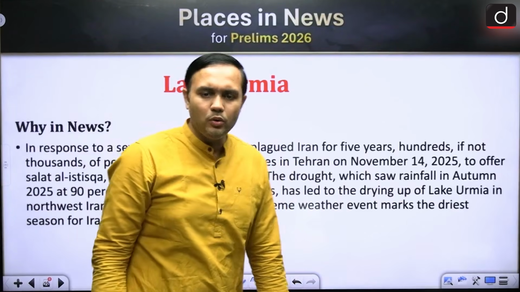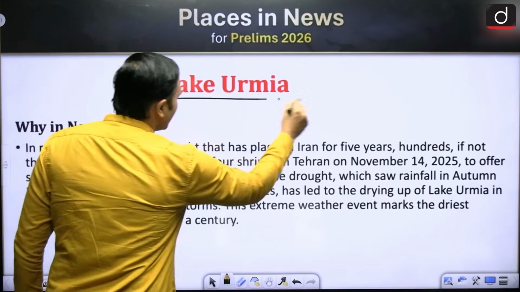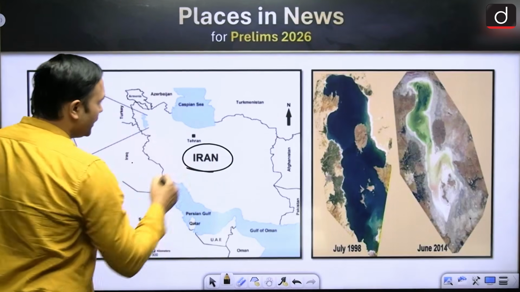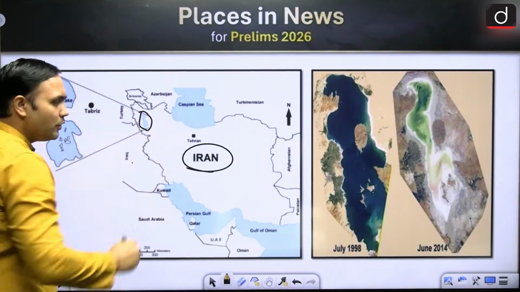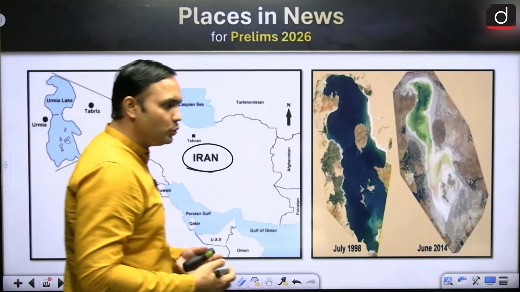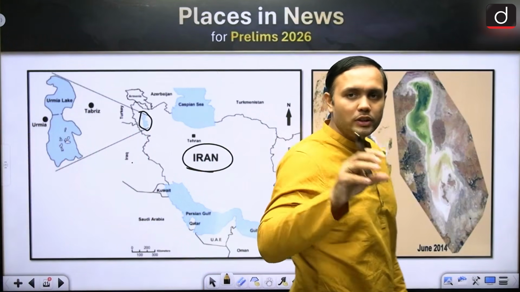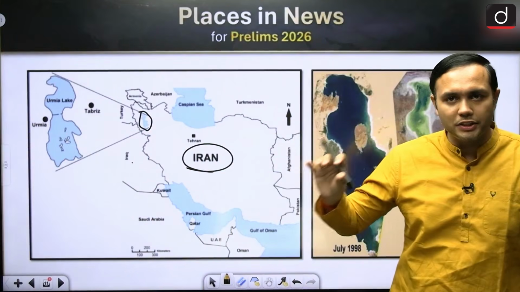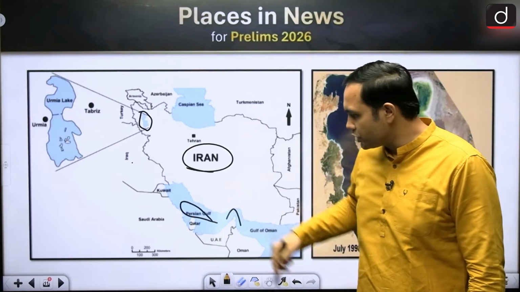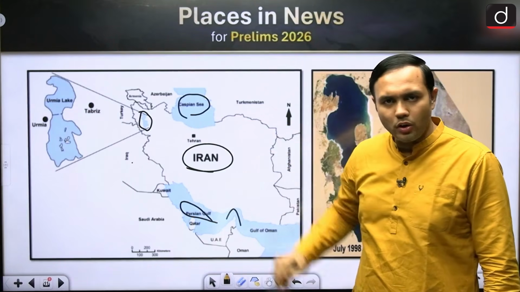This is now Lake Urmia, right? Where would you find Lake Urmia? This is in Iran, lying in the western corner of Iran, right? Iran is quite a bit in the news, especially all the major geological points and strategic points, right? We have already seen the Strait of Hormuz in this region. There is the Persian Gulf, there is the Caspian Sea in the north, right?